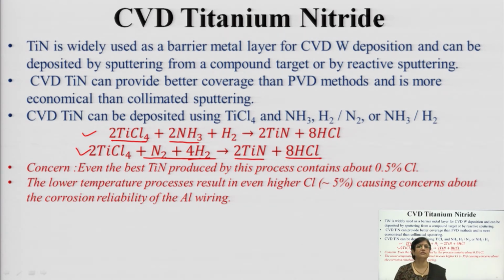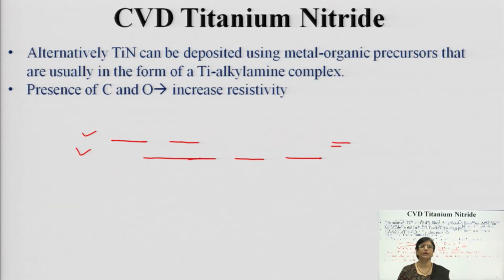The concern in this case is that even the best TiN products being used have chlorine, about 5% chlorine, and lower temperature processes result in higher chlorine getting released, causing concerns because chlorine is very corrosive. Because of the corrosive nature it can damage the other metal layers, basically the aluminum wiring. If it is present, it can damage that. So, with chlorine as the byproduct, you have to carry out this process very carefully.